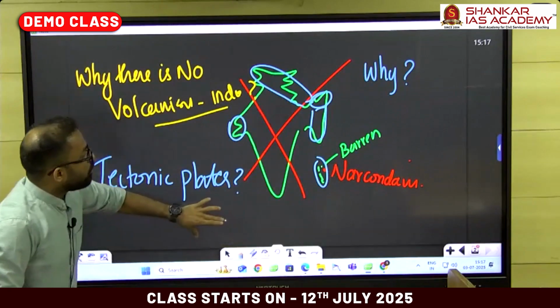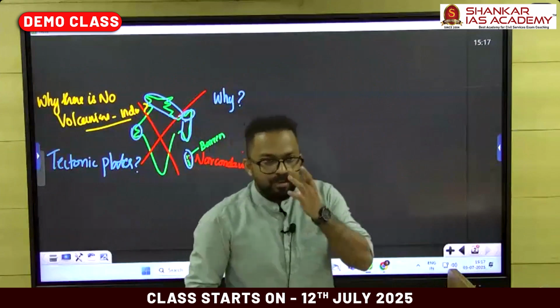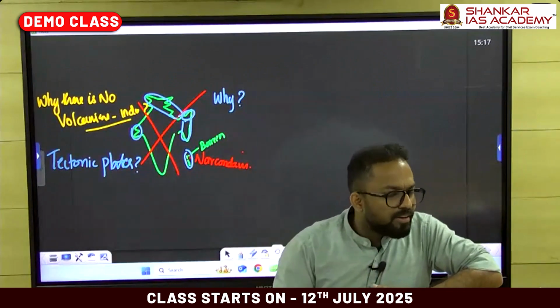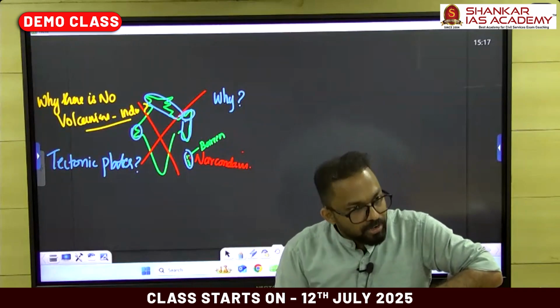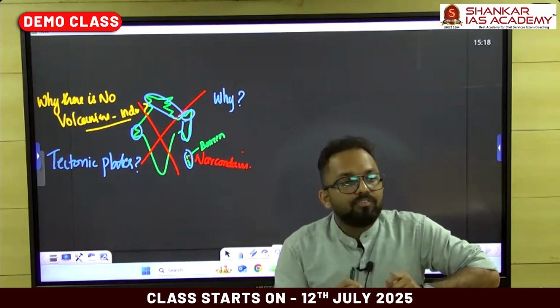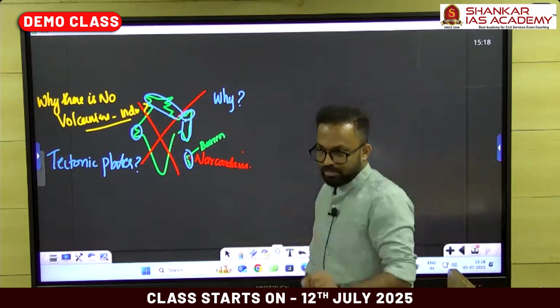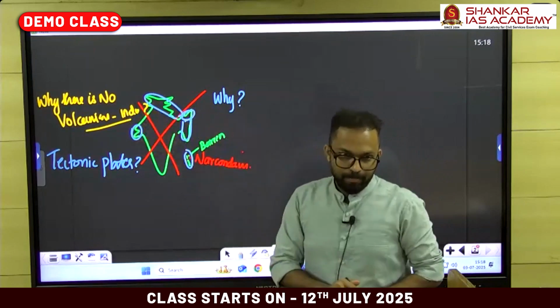While talking about earthquakes and volcanism in India or throughout the world, most of the volcanoes, around 500 plus active volcanoes, are located in the Pacific Ocean. Regarding the distribution, more than 500 active volcanoes can be seen around the Pacific Ocean, but there is no single active volcano in the mainland of India.